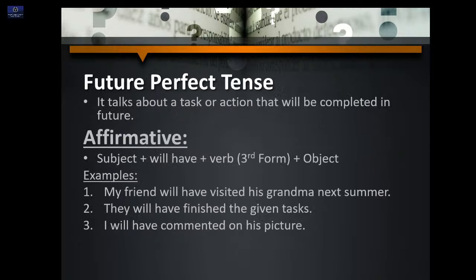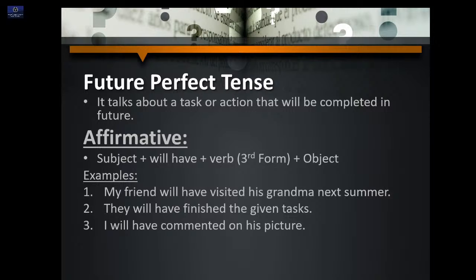Let's move to the future perfect tense. Future perfect tense talks about an action or a task that will be completed in the future. Its affirmative sentences: subject, will have. Now here you need to remember that it is always will have.